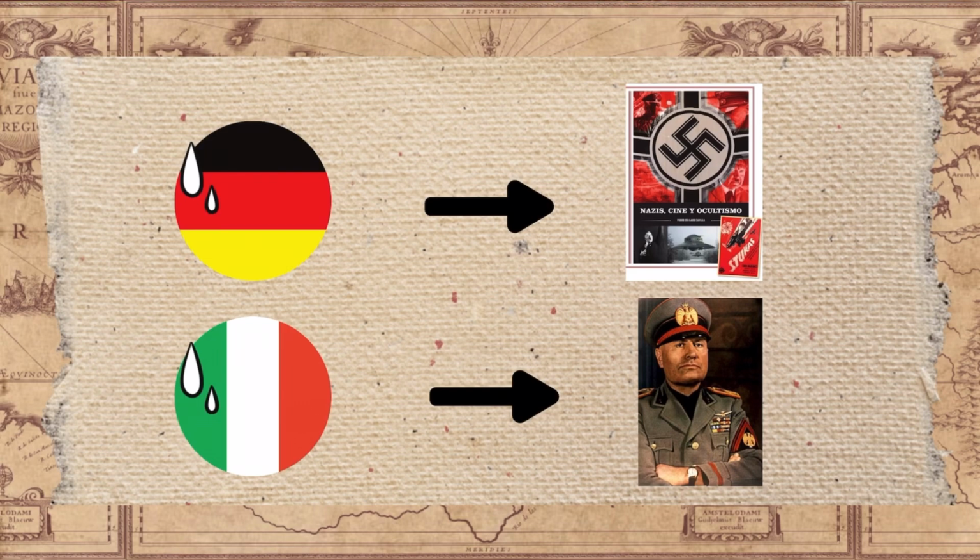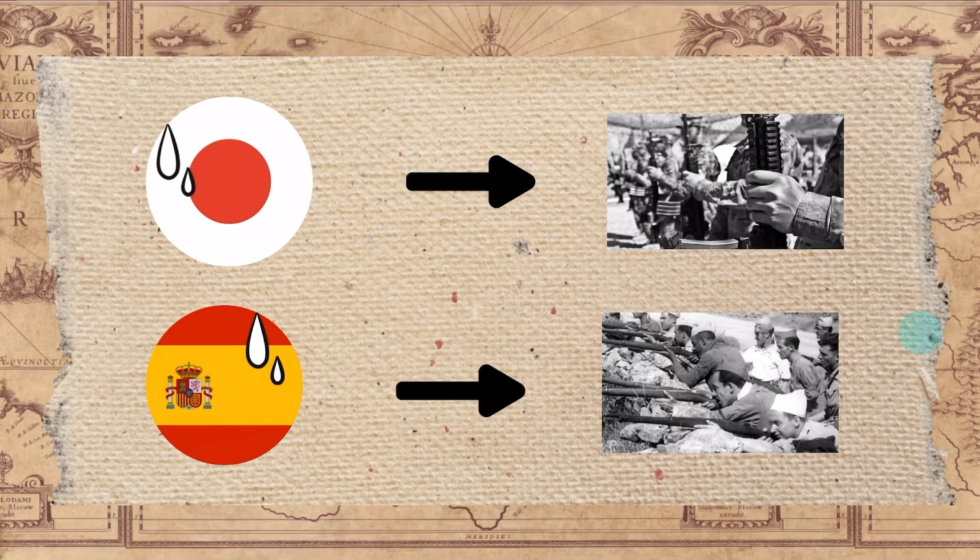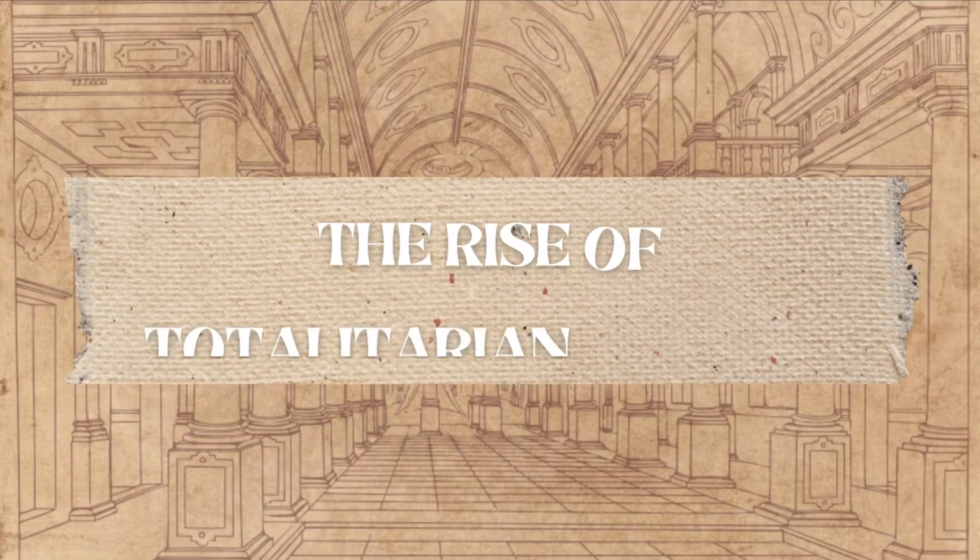In Germany, economic despair led to Nazi support. In Italy, Mussolini strengthened his rule, while in Japan, economic struggles fueled militarism. In Spain, instability contributed to civil war. The Great Depression not only reshaped the global economy, but also set the stage for World War II.